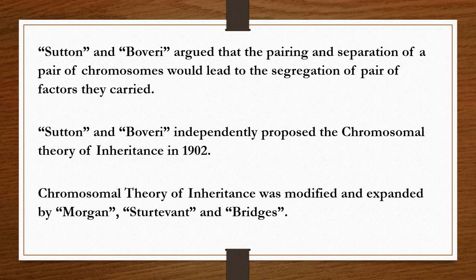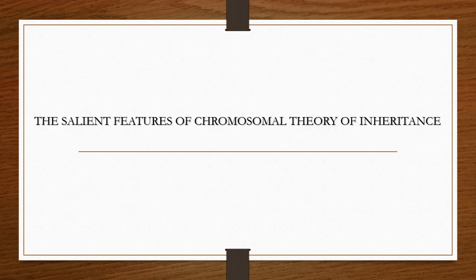The chromosomal theory of inheritance was modified and expanded by Morgan, Sturtevant and Bridges. These three scientists modified the chromosomal theory of inheritance proposed by Sutton and Boveri. Let's see the salient features of the chromosomal theory of inheritance.